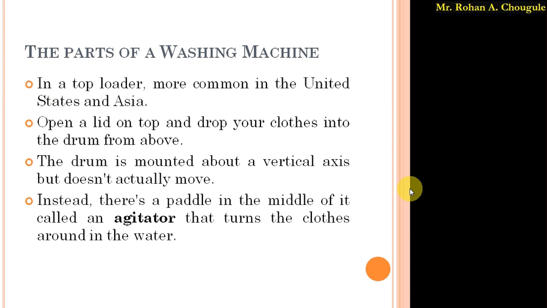Then what mechanism is used to rotate the cloths inside that drum? Here in this case, agitators are used. Okay, so what is an agitator? You have seen the agitator in the top loader washing machine. In the middle, one mechanism is placed. With the help of that mechanism, the cloths rotate inside that drum.